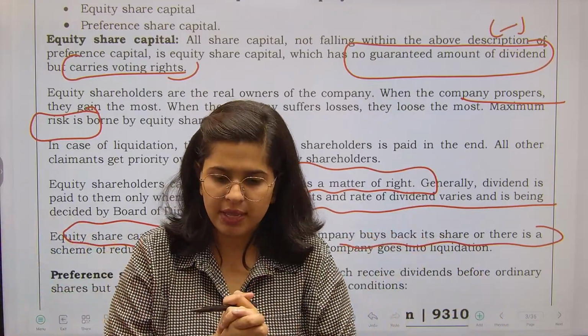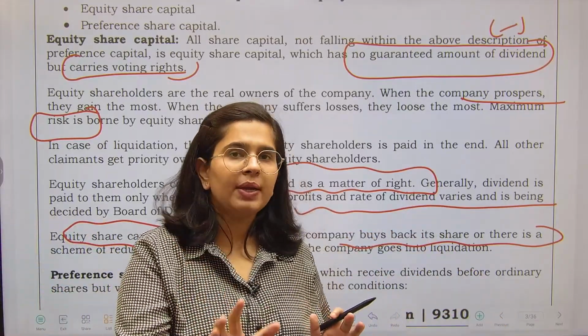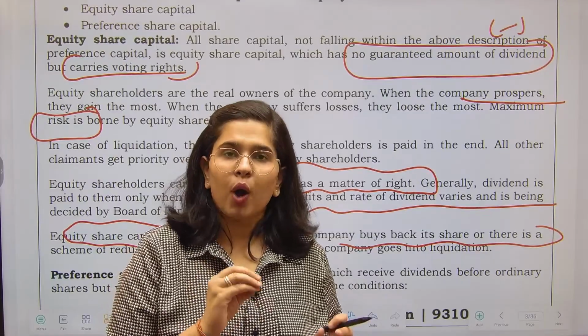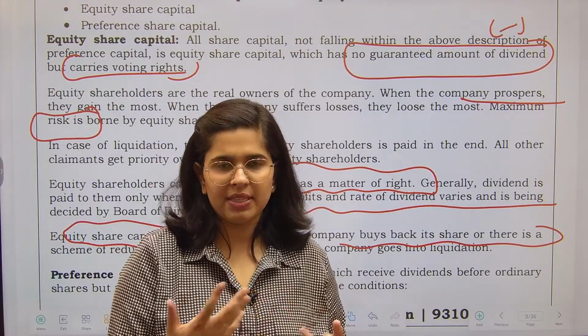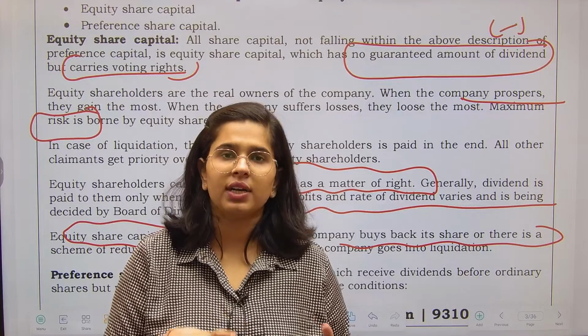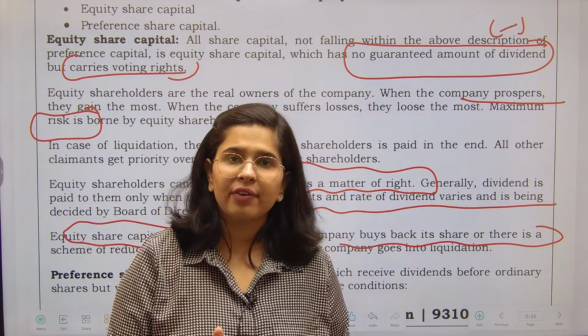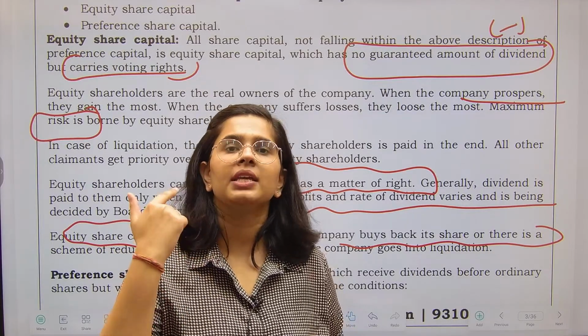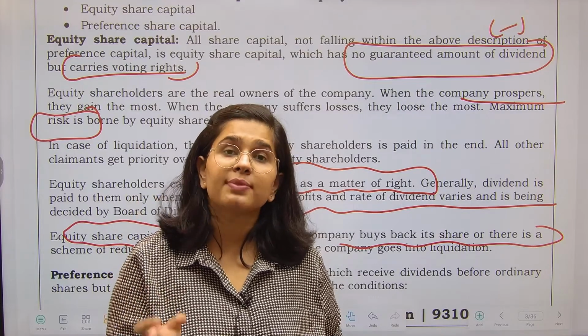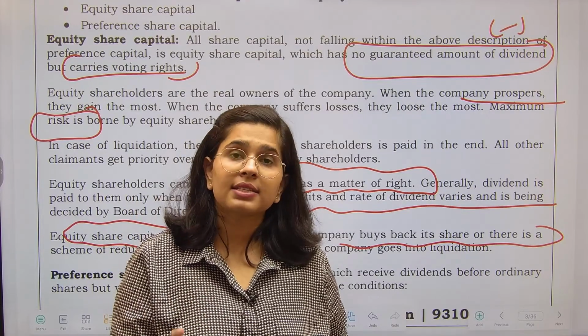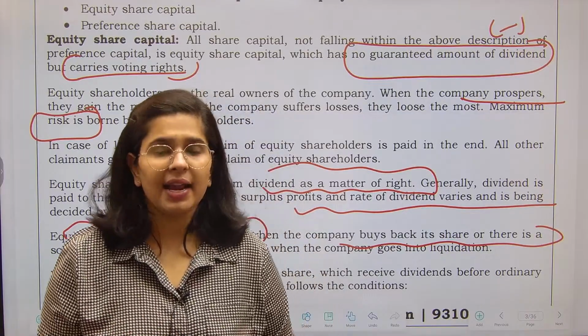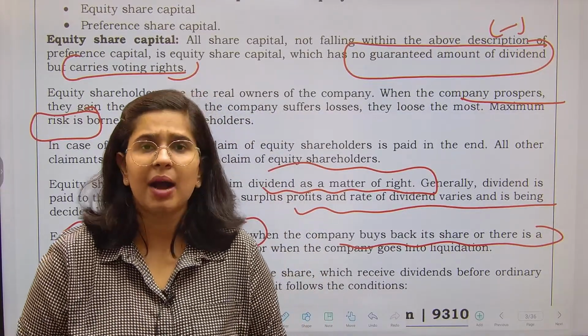Suppose right now there are 50 owners. The 10 largest shareholders will think, let's give 20 people their money back. This is called buyback of shares, and it is done at a decided price, which is generally higher than the market value.